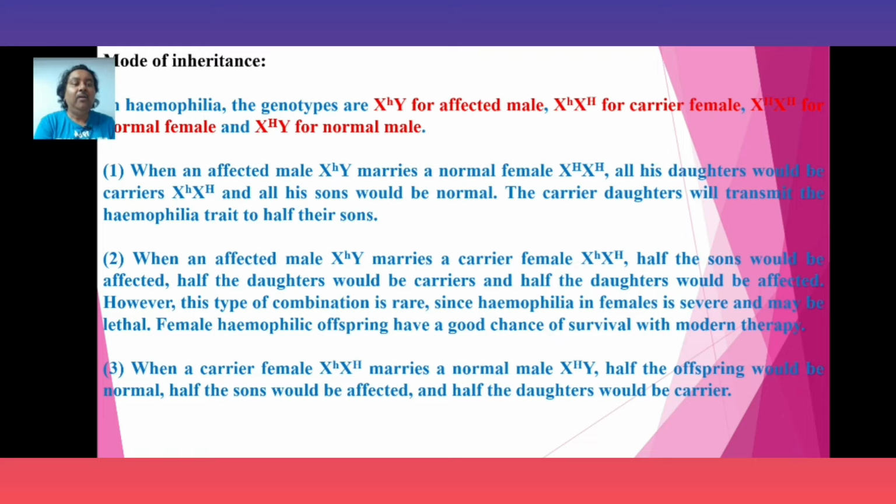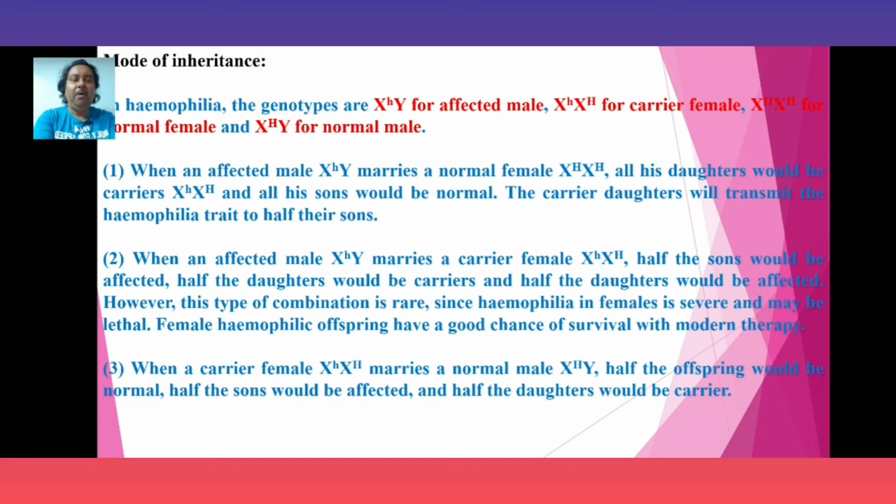The carrier daughter will transmit the hemophilia trait to half of her sons, because an X-linked trait goes from mother to son. When an affected male, that is X^h Y, marries a carrier female, that is X^h X^H, half the sons would be affected, half the daughters would be carriers, and half the daughters would be affected.